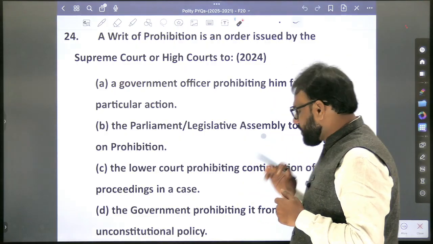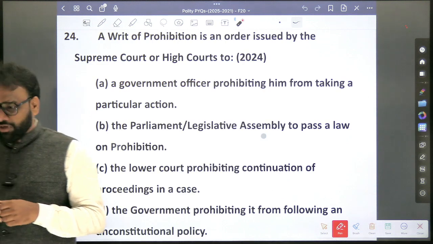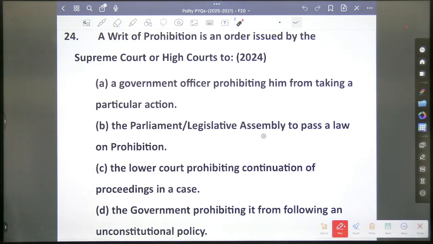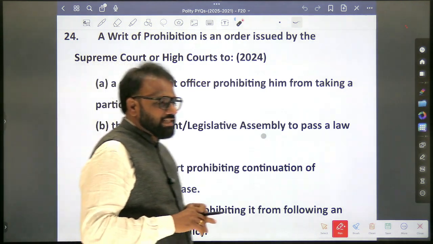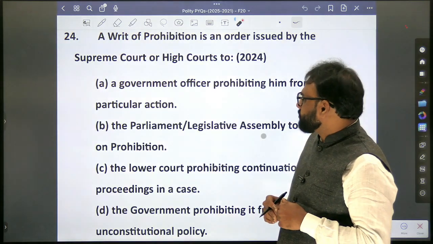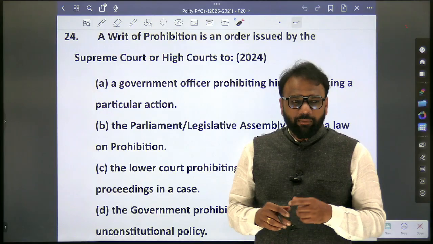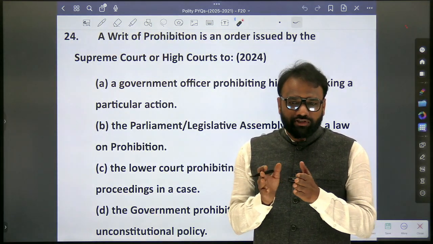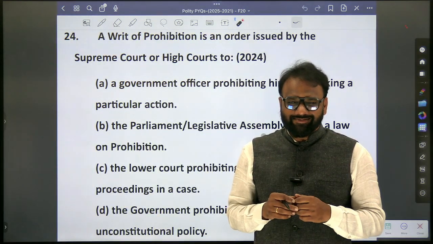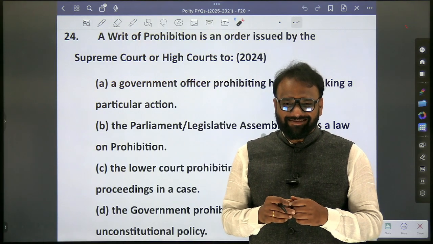So what is habeas corpus? To have the body. Yes. Whosoever is there, you have to bring him in person. Okay, that is habeas corpus. Next. This is prohibition. Mandamus. What does mandamus say? Mandamus can be issued only by courts. True or false? Only court, sir. Only public, sir.